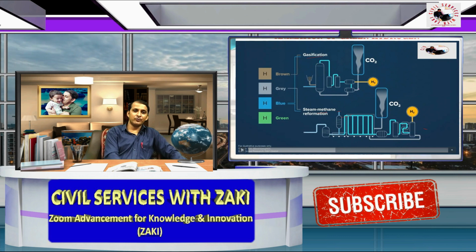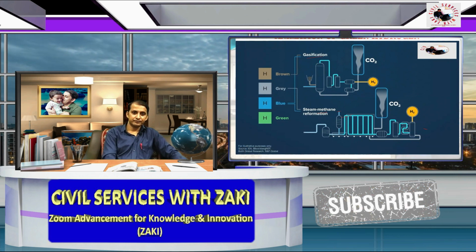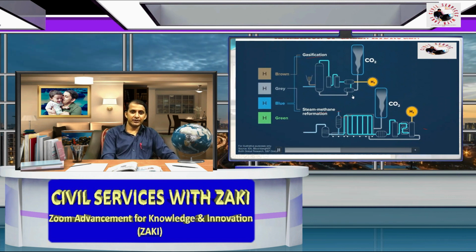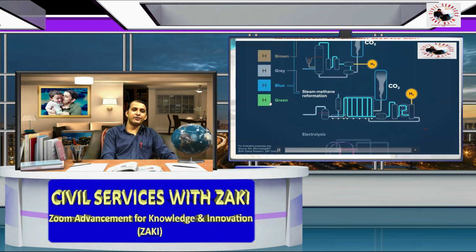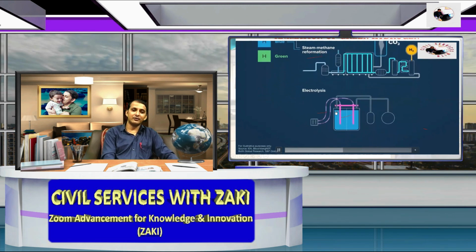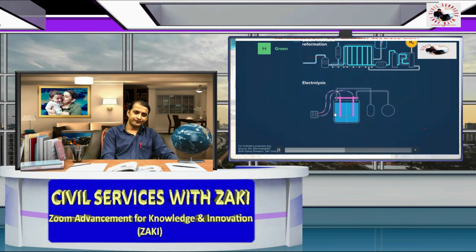So we move forward. See here, we need to go to green hydrogen. Green hydrogen uses electrolysis, electrolysis of water. See here.